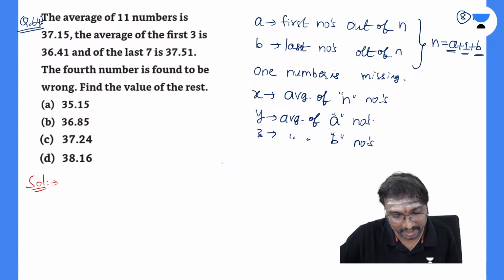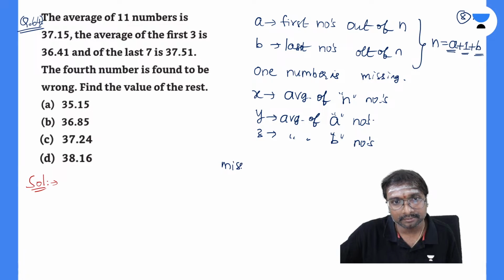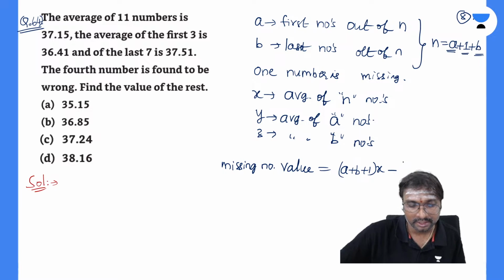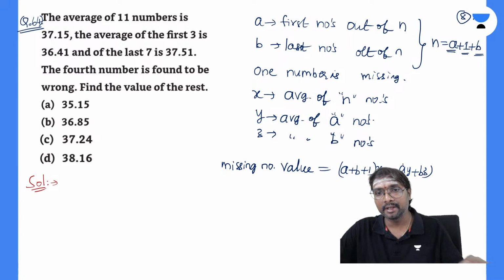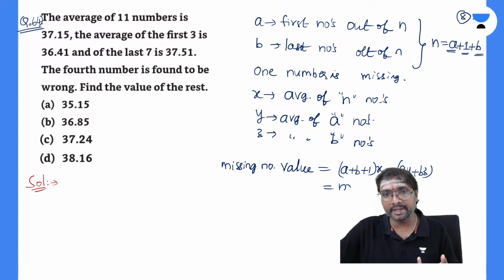Then what is the missing number? That missing number value we want, everyone. How can you get it? It is (A plus B plus 1) into X minus (AY plus BZ). Or you can also write it as N into X minus (AY plus BZ), okay?